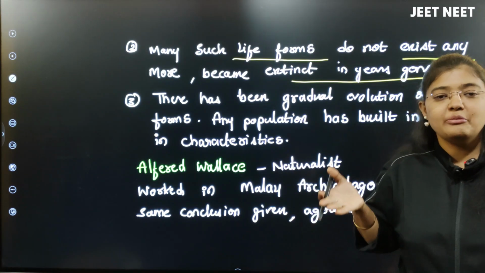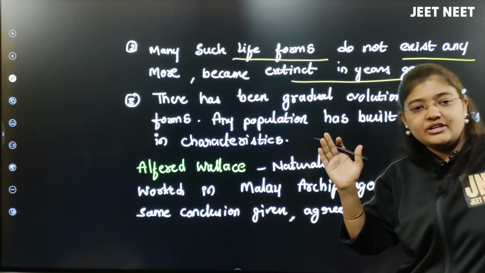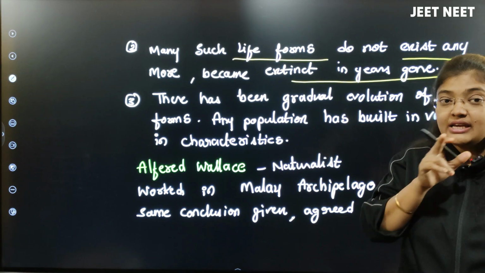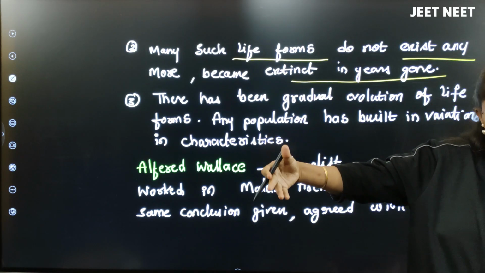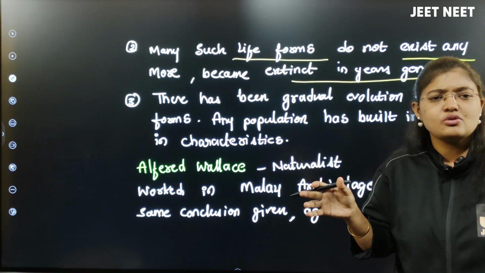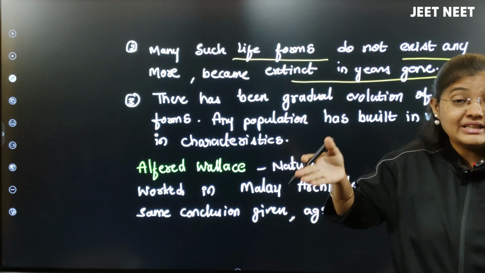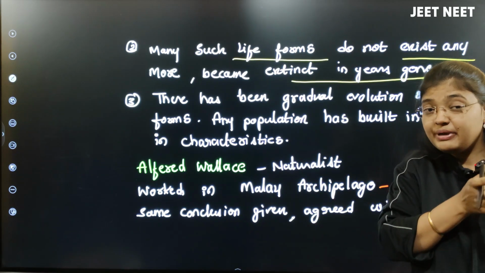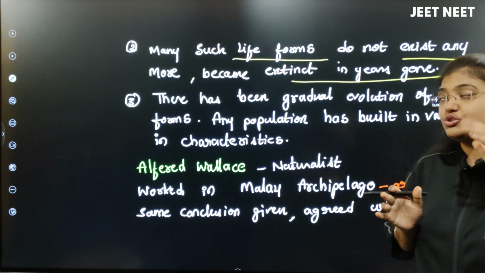Imagine a dinosaur. Let me take an example. Dinosaur is one of the extinct species which was present on this earth years ago. The dinosaur character is still present in existing species, like the birds. Some of the characters of the dinosaurs are present in the birds. Bird is an existing species, but the character in the bird was from the dinosaur which has become extinct. I hope you got my point. This is what he wanted to tell you.